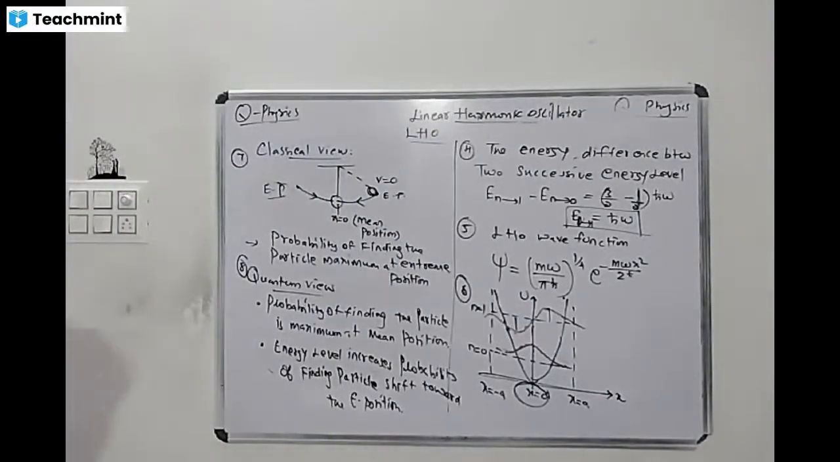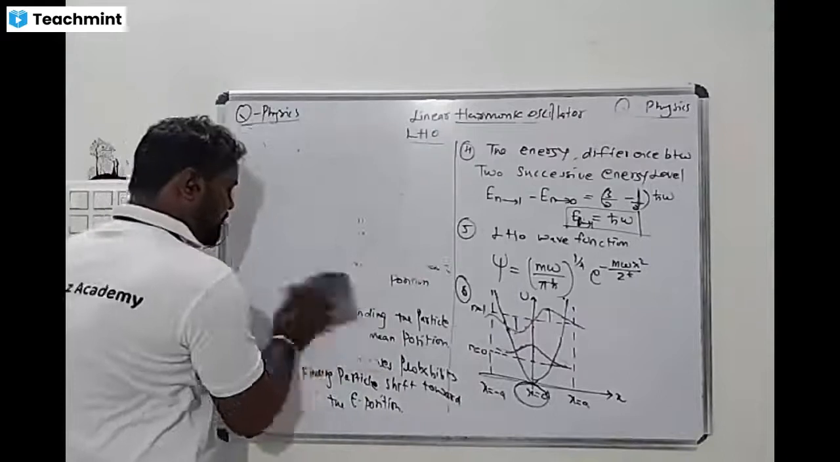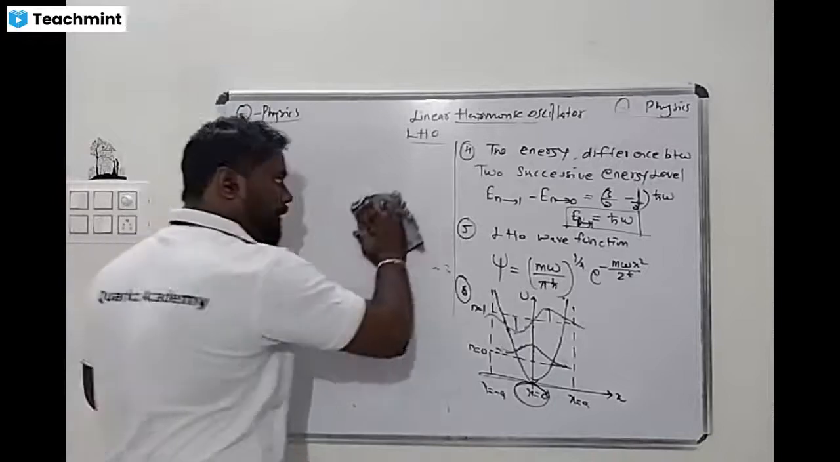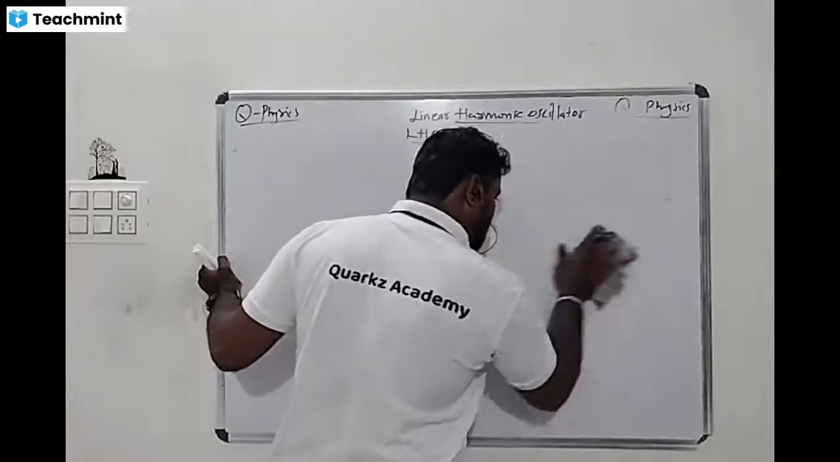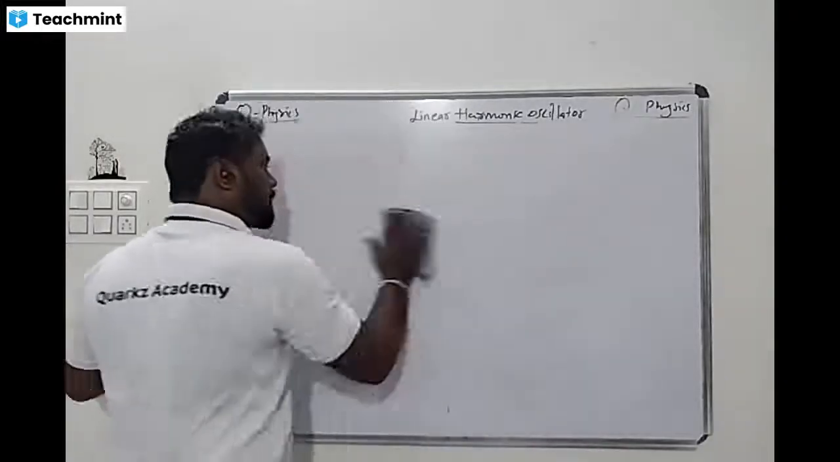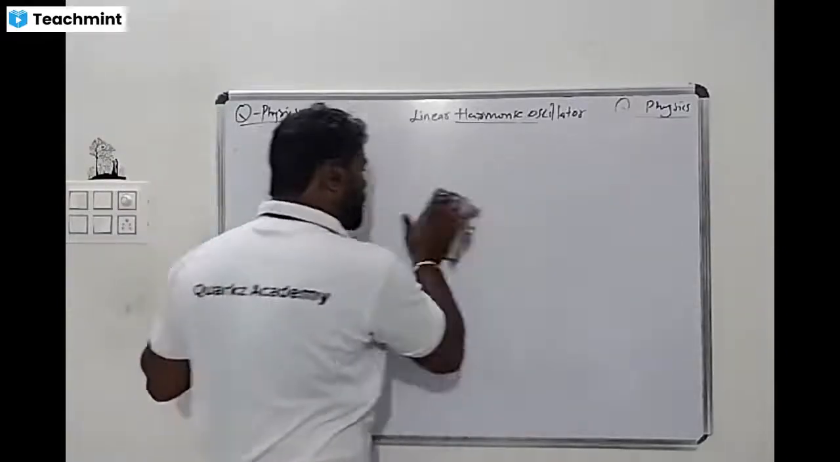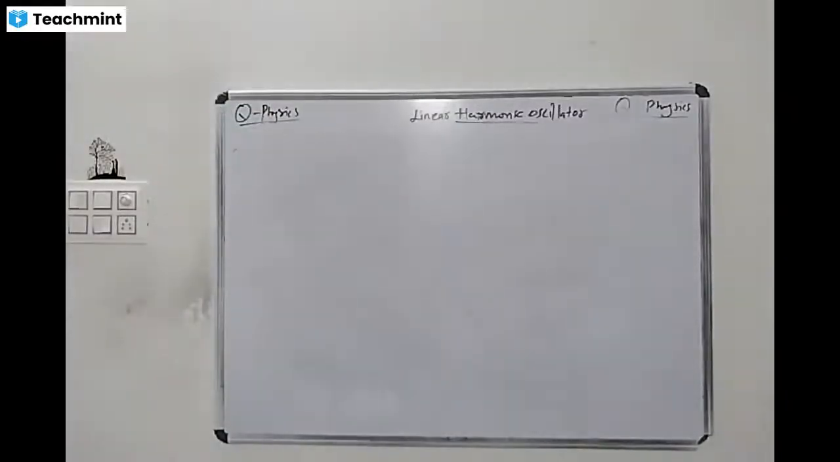Sir, potential energy for linear harmonic oscillator U is equal to half k x square, where k is a spring constant, and the energy eigenvalue En is equal to n plus 1 by 2 h cross omega. At the ground state, n value equal to 0, so E naught is equal to h cross omega by 2. And the energy difference between two successive energy levels is h cross omega. Then the linear harmonic oscillator wave function psi is equal to (m omega by pi h cross) to the power 1 by 4 into e power minus m omega x square by 2 h cross. And the classical view,